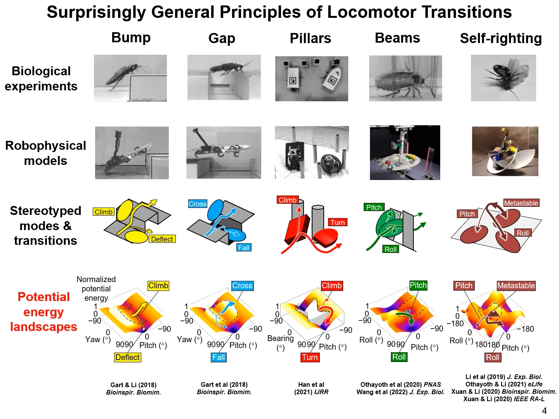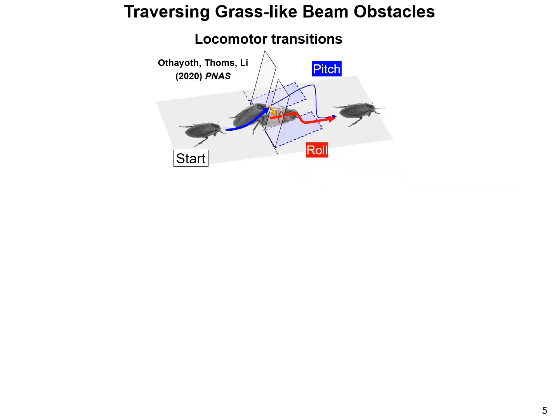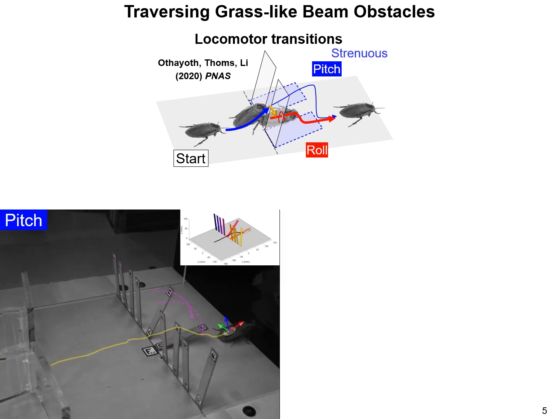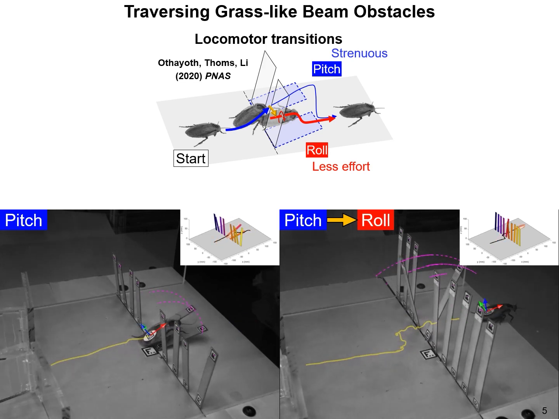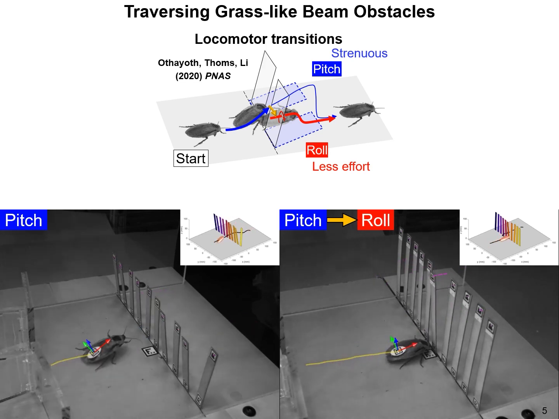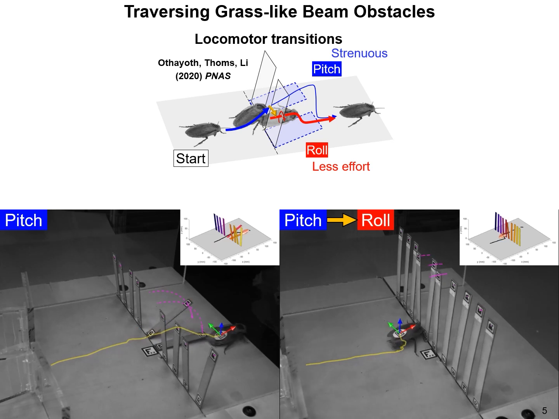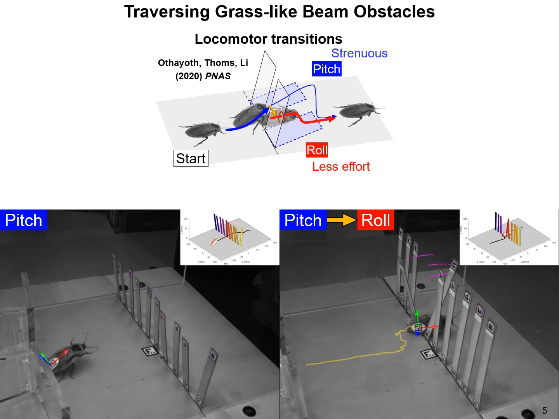Let me take traversing beam obstacles as an example. To traverse grass-like beams, a cockroach can use what we call the pitch mode. The animal pitches down the beams and traverses, where its body pitches up a little bit due to the resistance from the beams. However, when the beams are stiff, the animal cannot push down the beam anymore. Instead, they usually transition from a pitch mode to what we call the roll mode.